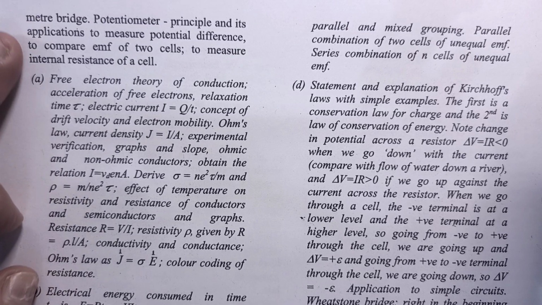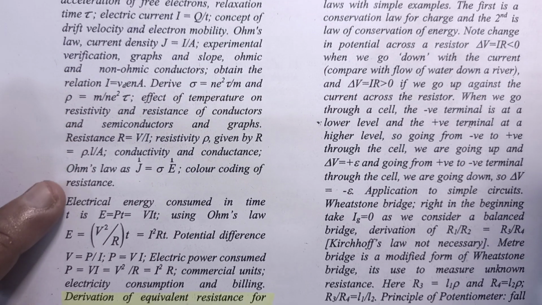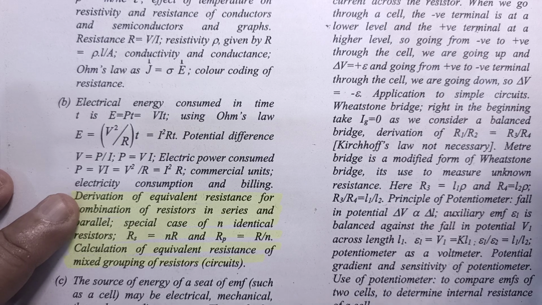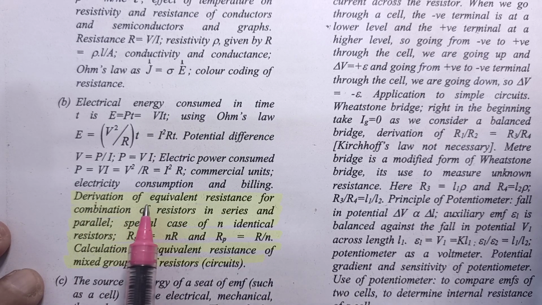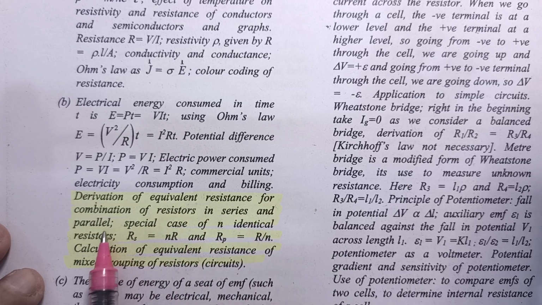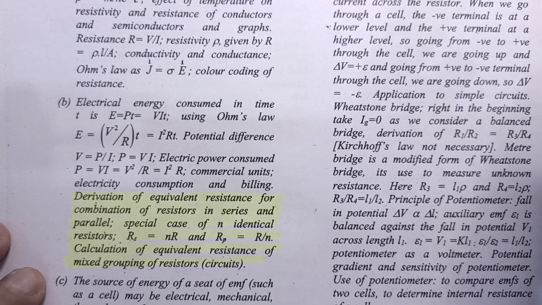Meter bridge, potentiometer, free electron theory of conduction, as it is, electrical energy consumed in time t. Now come to this part. Derivation of equivalent resistance for combination of resistors in series and parallel. Special case of n identical resistors in series and in parallel. Calculation of equivalent resistance of mixed grouping of resistor. This part is not in the syllabus for this year 2022.